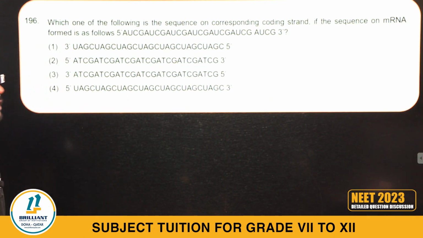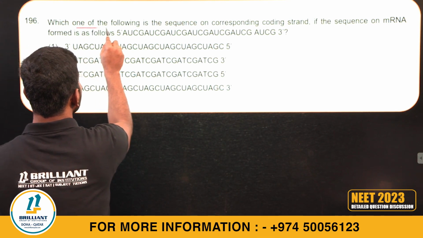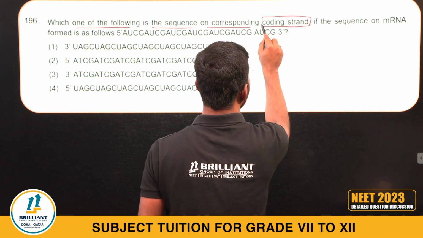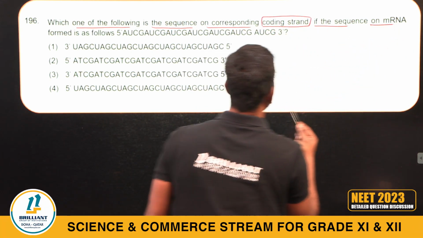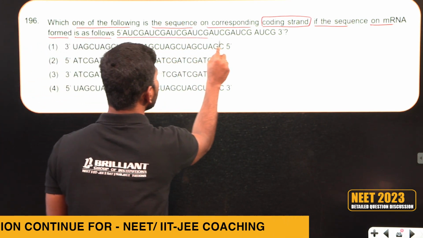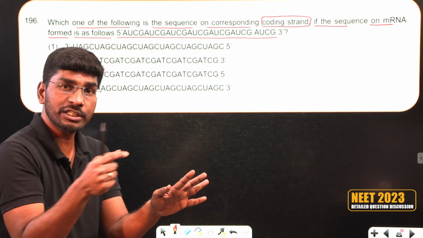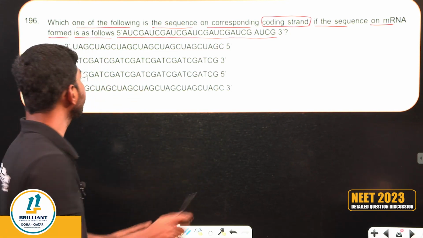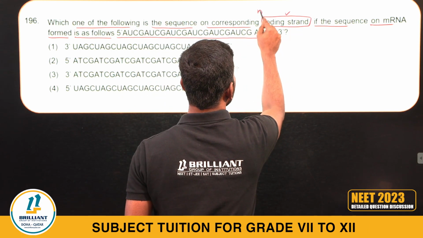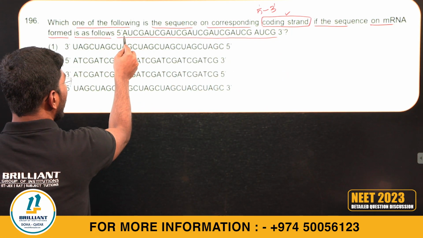196th question. This is the question from molecular basis of inheritance. Which one of the following is the sequence on the corresponding coding strand if the sequence on mRNA is as follows, 5' to 3'? The mRNA sequence is given. They are asking you to find out the coding sequence, the coding strand from 5' to 3'.